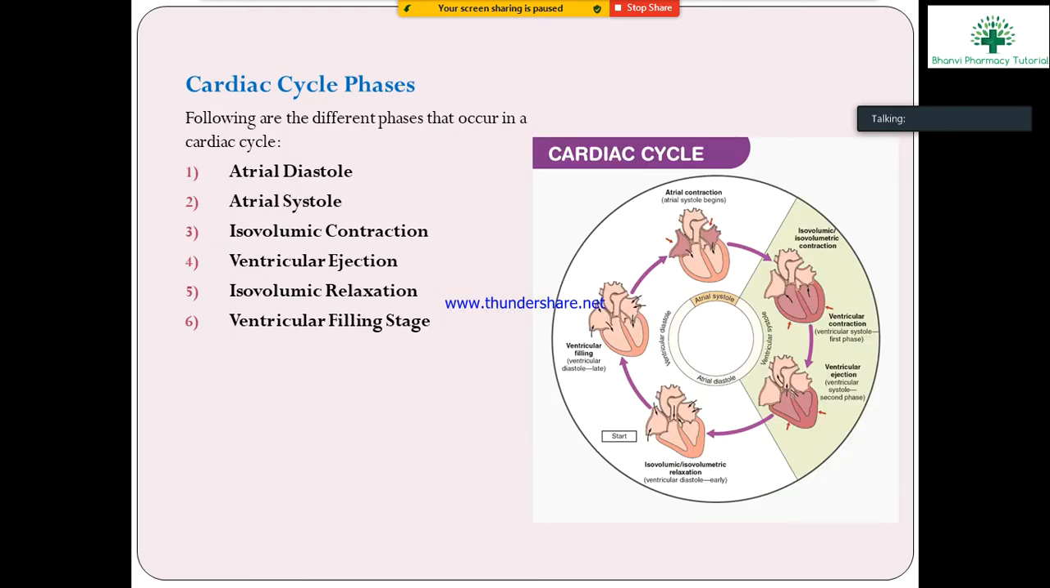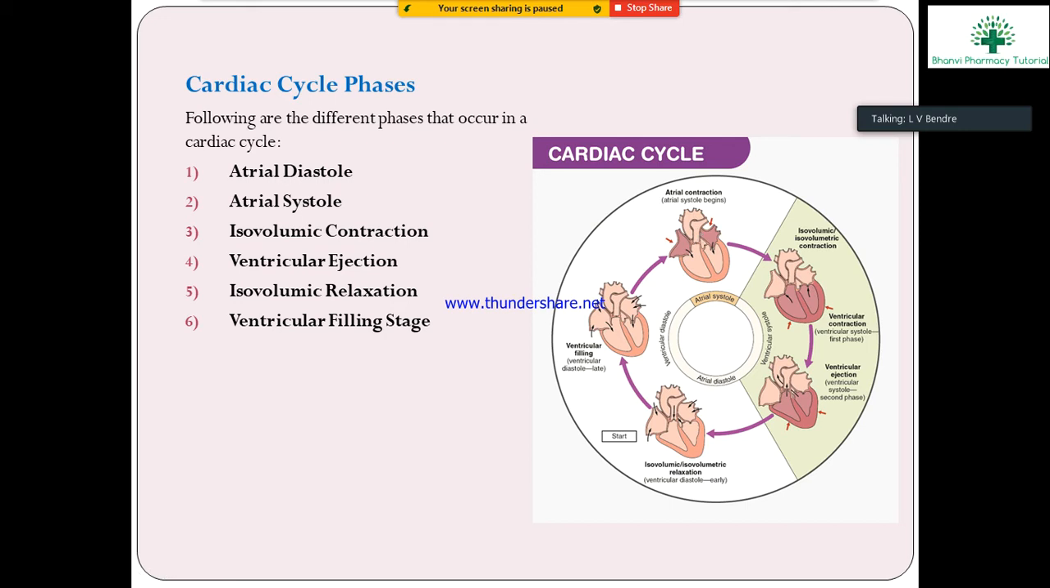Now see the phases of the cardiac cycle. Following are the different phases that occur in the cardiac cycle. You see the diagram of the cardiac cycle. First is the atrial systole, which begins the cardiac cycle, the starting point. It is atrial contraction, where the atrial contraction takes place.